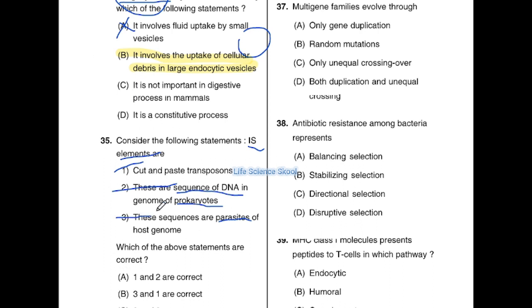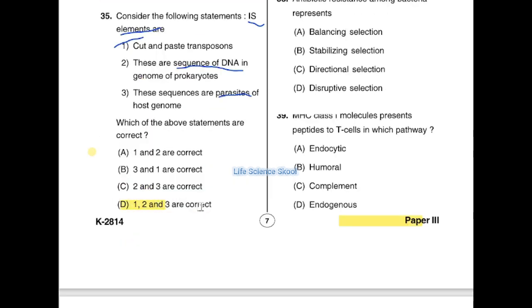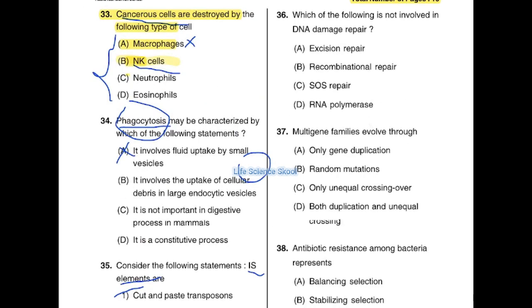So which option has 1, 2 and 3? That answer is in option D. So option D is the correct answer. Now let's move on to the next question.